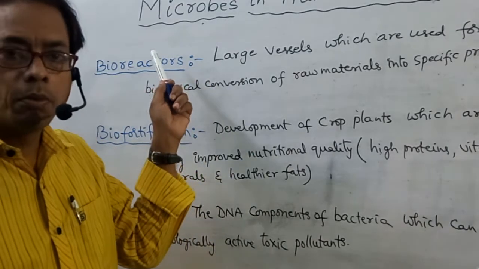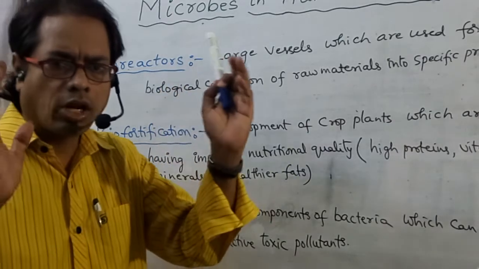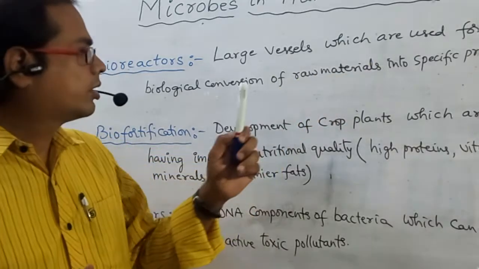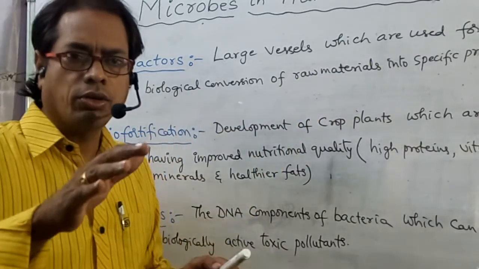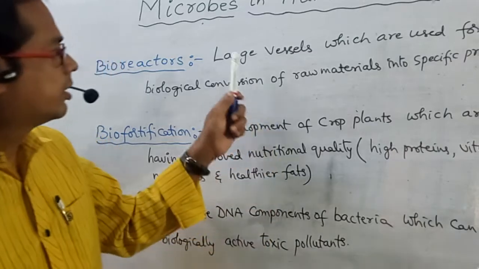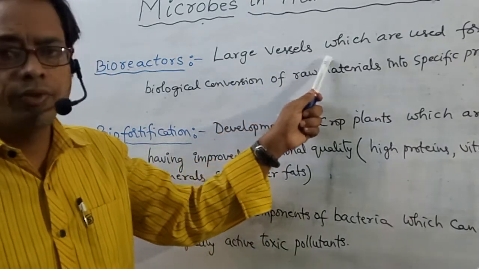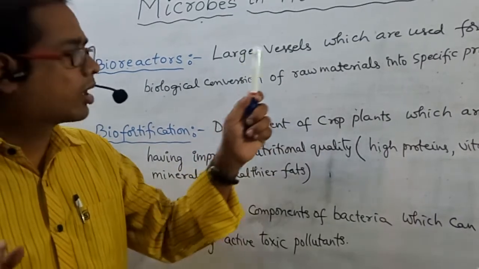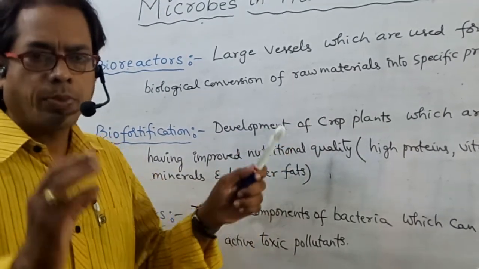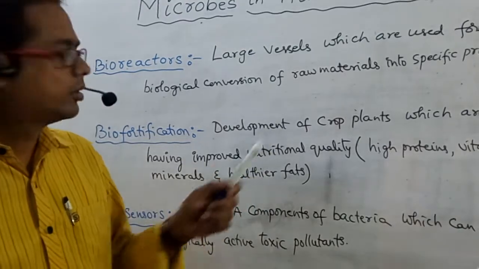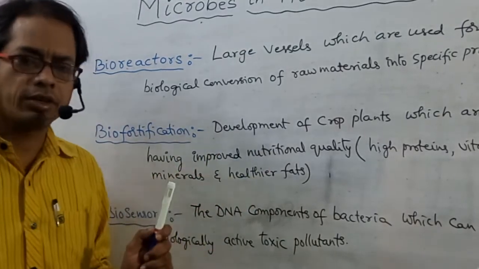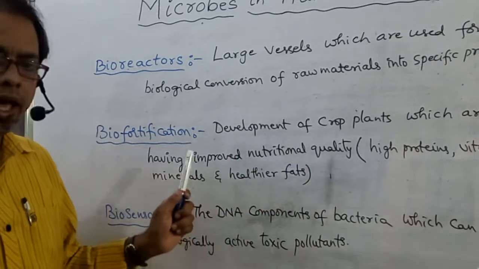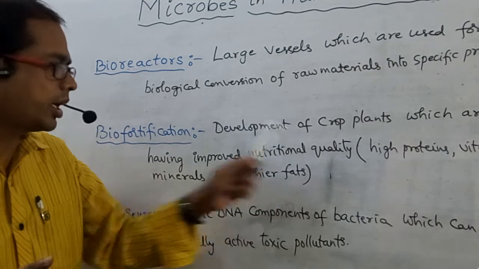What are bioreactors? These are large vessels in which raw materials are converted into specific products. Large vessels which are used for biological conversion of raw materials into specific products. Next one, biofortification. That means development of croplands which are having improved nutritional quality.